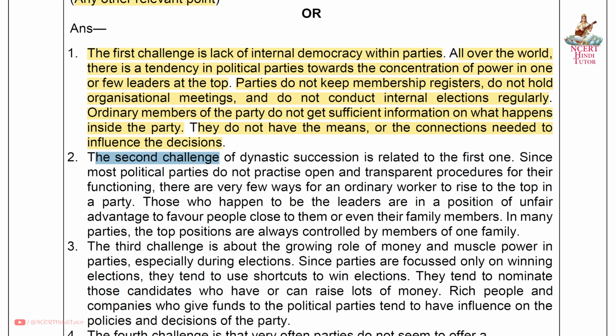Second, the challenge of dynastic succession is related to the first one. Since most political parties do not practice open and transparent procedures for their functioning, there are very few ways for an ordinary worker to rise to the top in a party. Those who happen to be the leaders are in a position of unfair advantage to favor people close to them or even their family members. In many parties, the top positions are always controlled by members of one family.